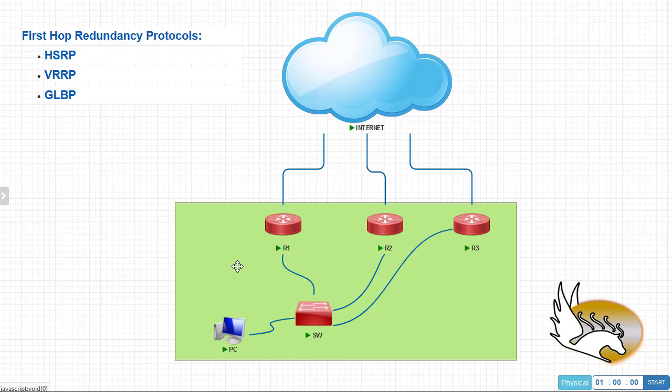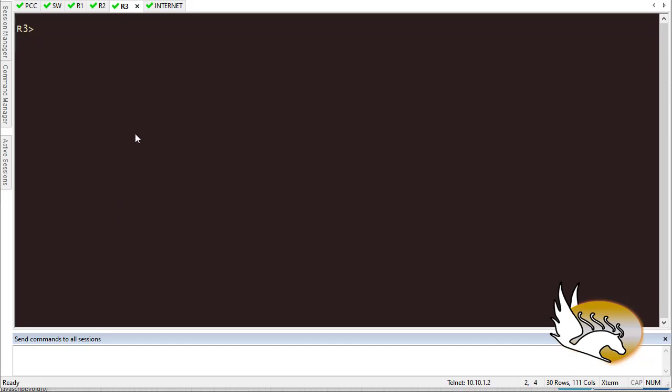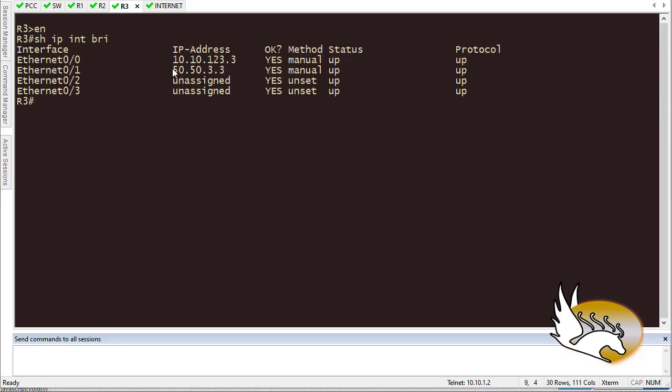So let's start from router 1. I'm going to enable HSRP. On router 1, first of all, I'm going to show you the interfaces that I have. You see that this interface is configured for the inside LAN, and this is router 3. As a matter of fact, router 1 has the same thing. It has an interface in the range of 10.10.123.0/24, and that is going to be the one which I'm going to configure for HSRP.